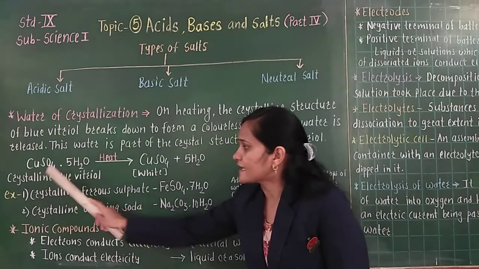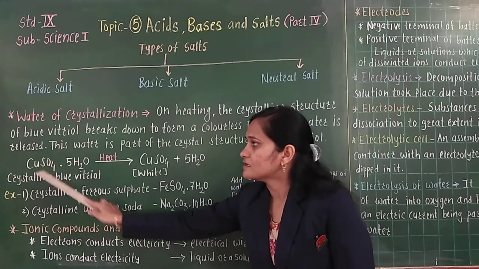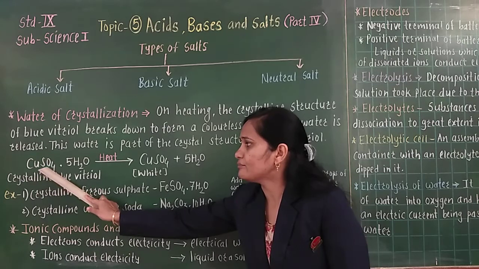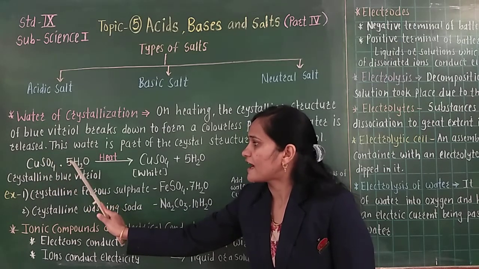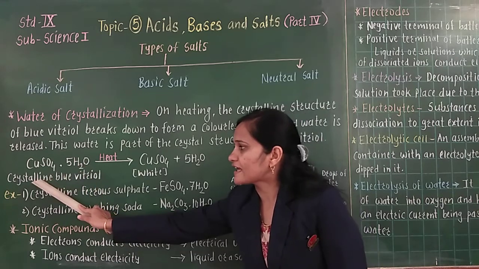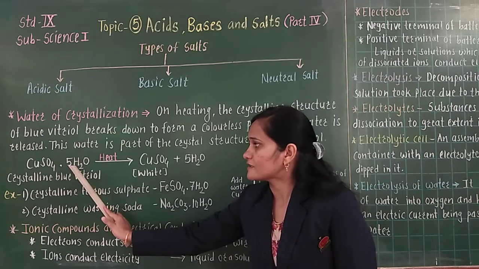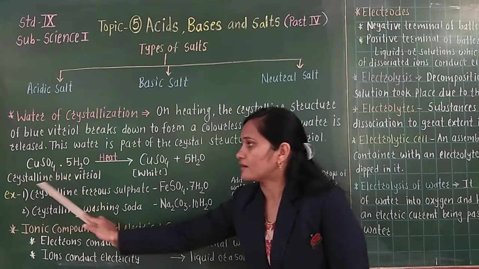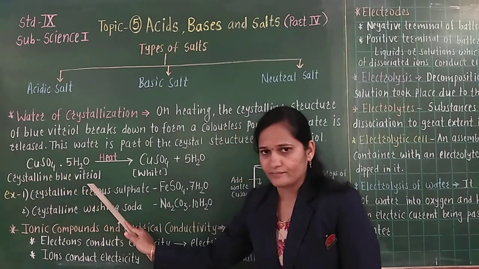That is crystalline blue vitriol. What is the chemical formula for it? CuSO4. Crystalline blue vitriol means copper sulfate only, dot 5H2O. Why is crystalline written here? Because a definite proportion of water of crystallization is present in the blue vitriol, and so we have written here crystalline blue vitriol.